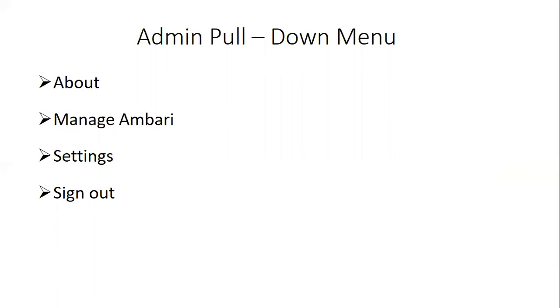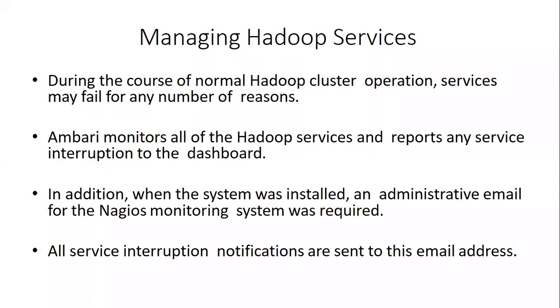Next we move on to managing Hadoop services. What is managing Hadoop services? When the Hadoop cluster is running, it may happen that services fail for a number of reasons.